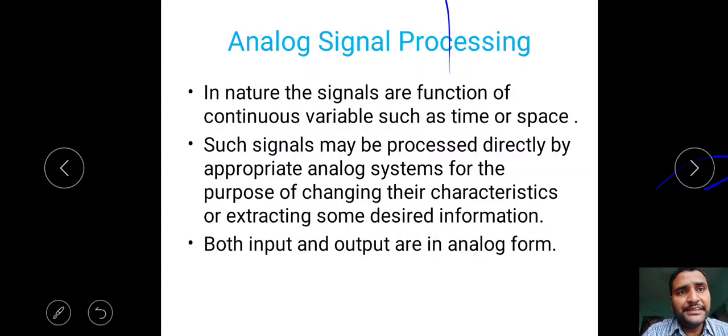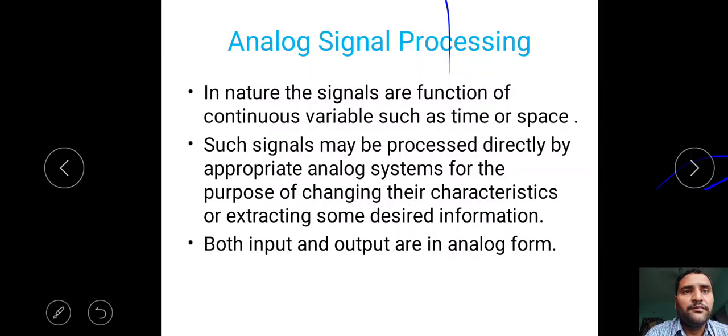As the name indicates, signal processing means the mathematical operations which should be performed on the signal to get the information from the signal. That means to get the information of a signal, we have to apply some mathematical operations. That entire concept, that entire knowledge, we call signal processing. Signal processing is of two types: one is analog signal processing and the other is digital signal processing. Our subject is generally digital signal processing.